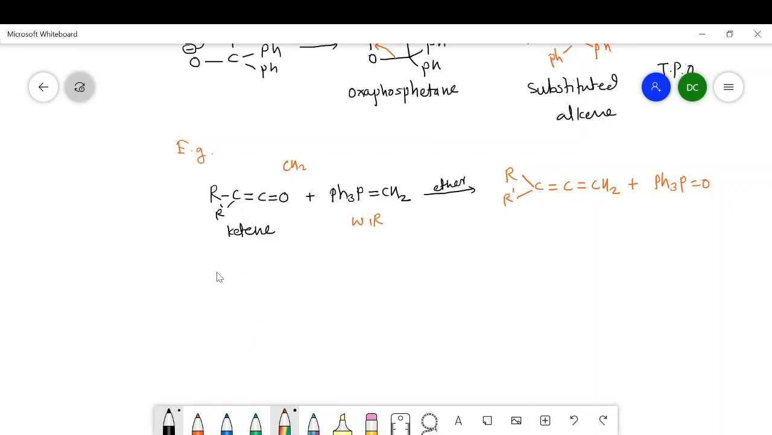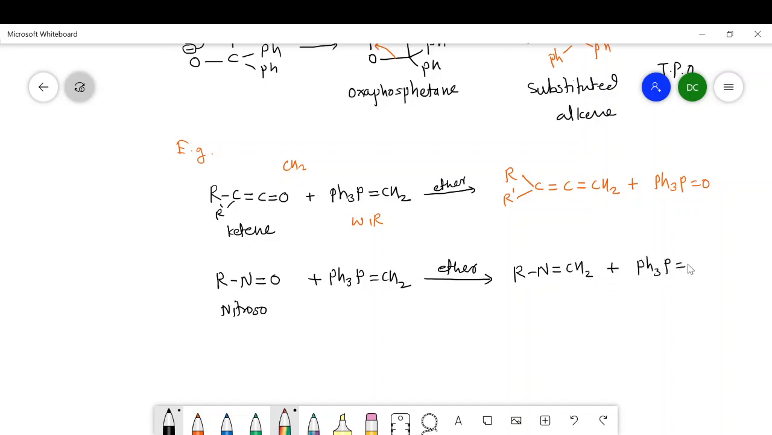Second, nitroso compound. For that purpose, we take the general reaction: nitroso compound plus once again Ph3P double bond CH2, and the condition is ether. We just have to replace this oxygen by CH2 and we get RN double bond CH2 plus triphenyl phosphine oxide.